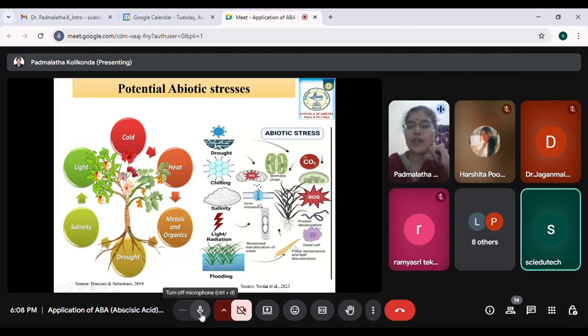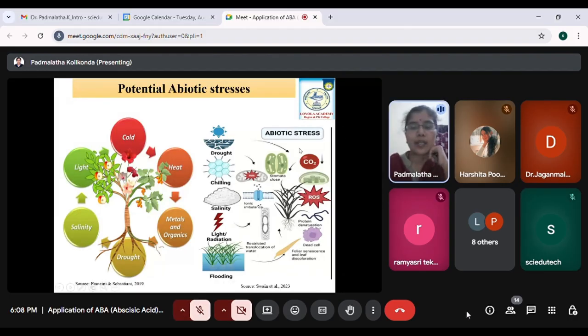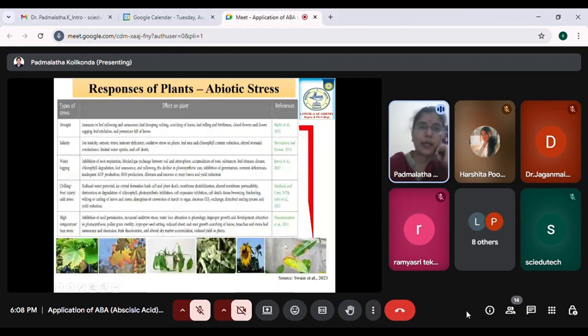Because of the drought caused by the abiotic stresses, there is finally a shrinkage of the cell, and there is a loss in the crop. We'll discuss more about that. This table depicts that there are different kinds of stresses. Since we are concentrating on drought, I would like to explain more on the responses of the plants. In the photograph below, we can see a lot of symptoms.